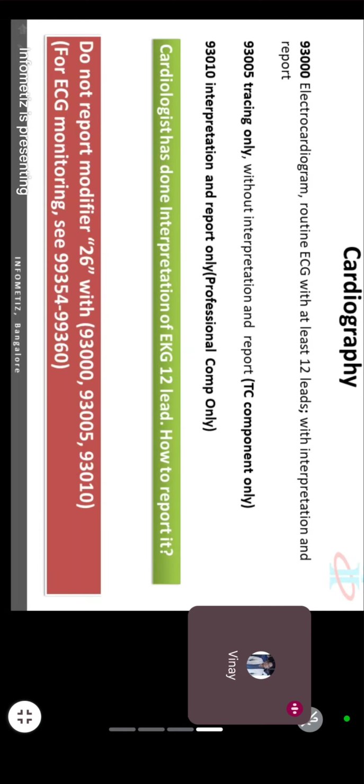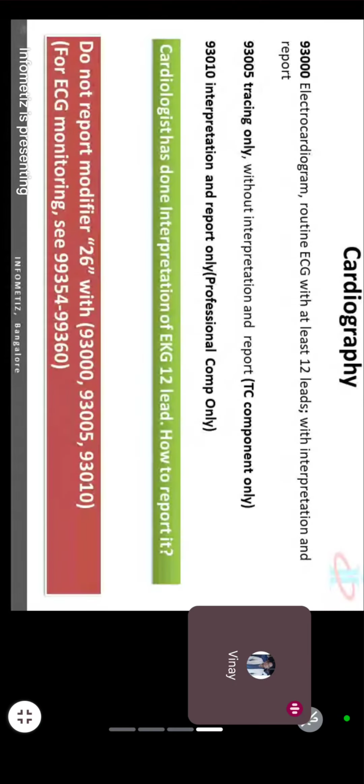But here we do not use the 26 modifier. Why? Because you have separate code sets. 93005 is $30. Okay. The technician amount is $30. 93010, the professional amount, is $70. So what is 93000? 100. Correct. Both combined.